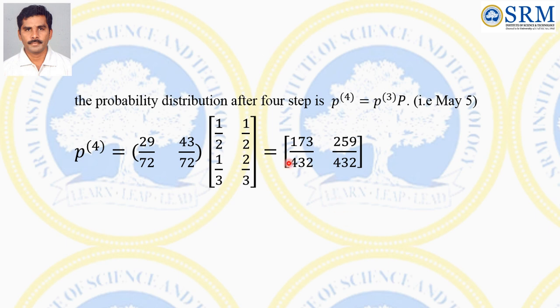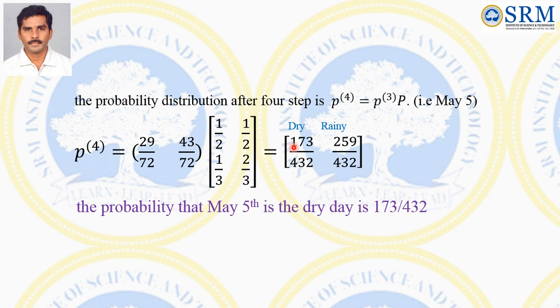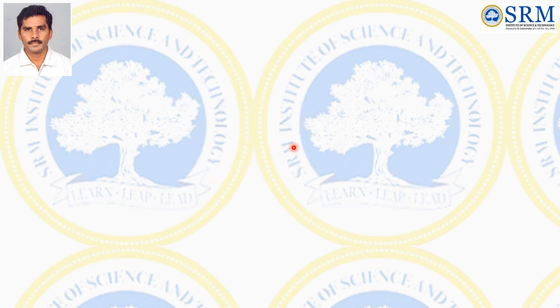After multiplying, we get 173/432 and 259/432. Only multiply the first entry, and for the result 173/432 there is no need to multiply the other one, just subtract 259/432 from 1. The first state is for dry day. So the probability that May 5th is a dry day is 173/432. This is the answer for the problem.